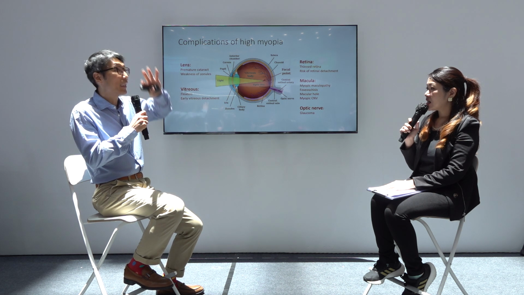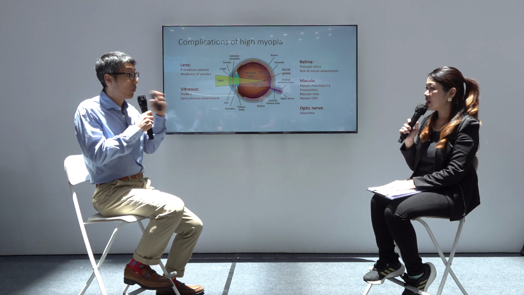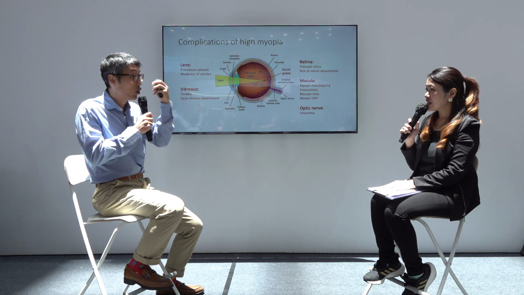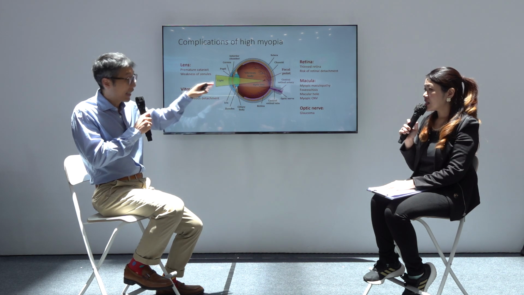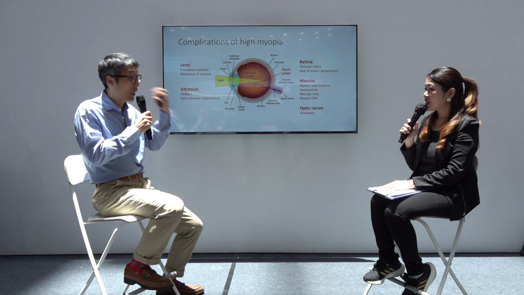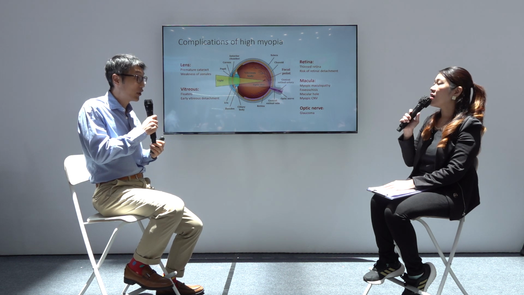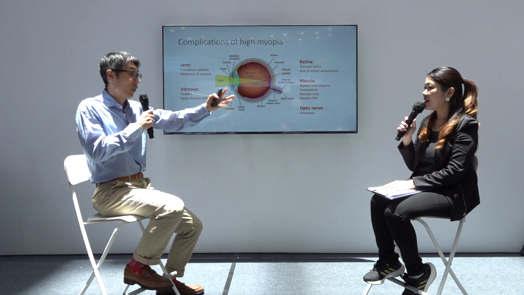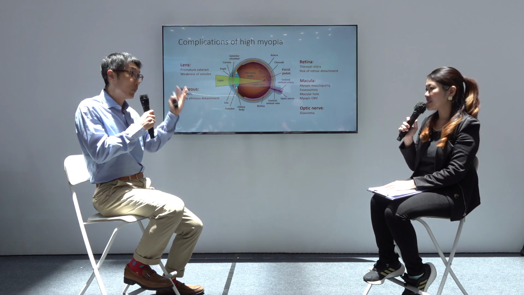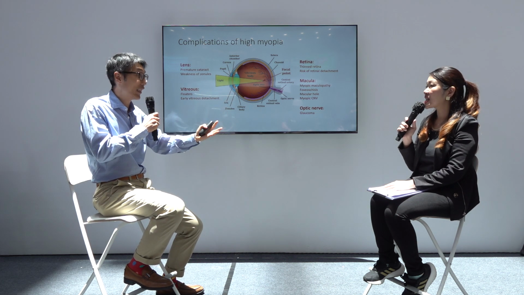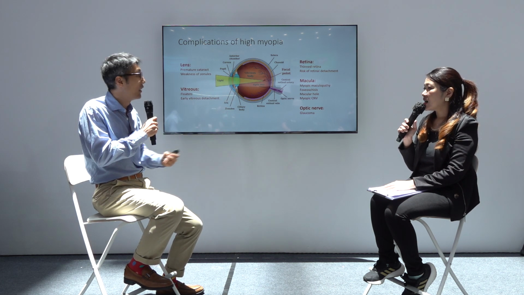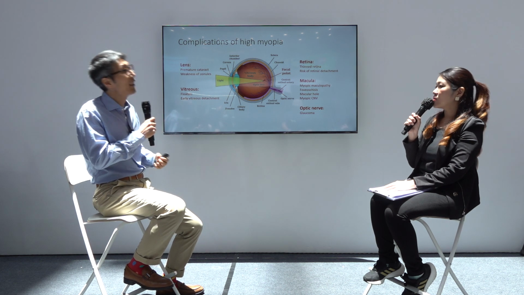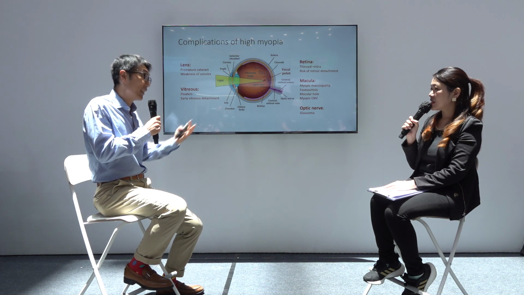The retina serves the entire vision, but when I'm looking at you, I'm using my central vision, and that's where the macula comes in. If anything were to happen to my macula, your face will be all blurred. I may not be blind, but I won't be able to see your face so clearly. If I wanted to read, I won't be able to read so clearly. So that's why the macula is very important.